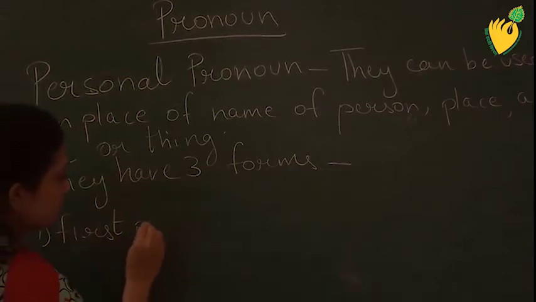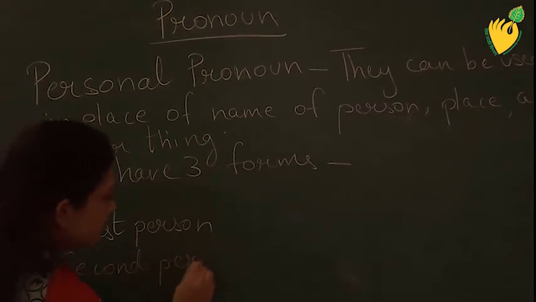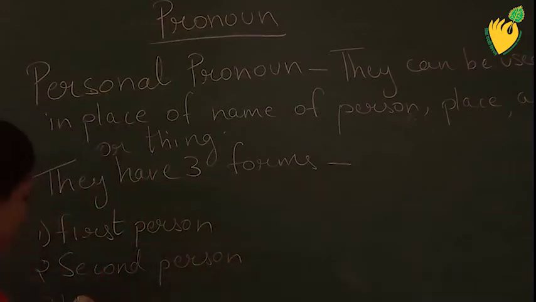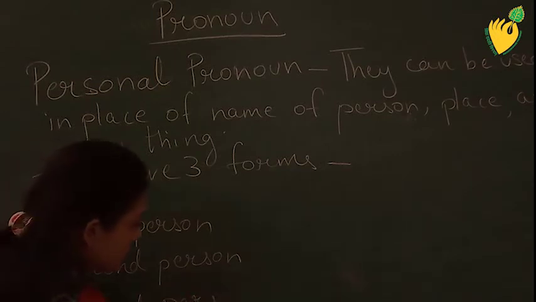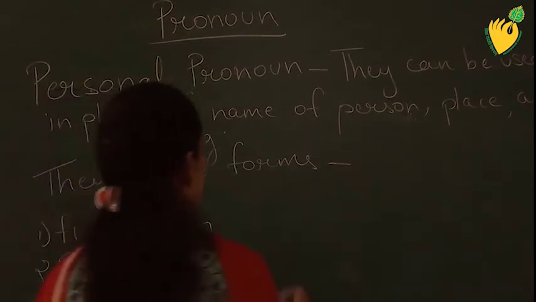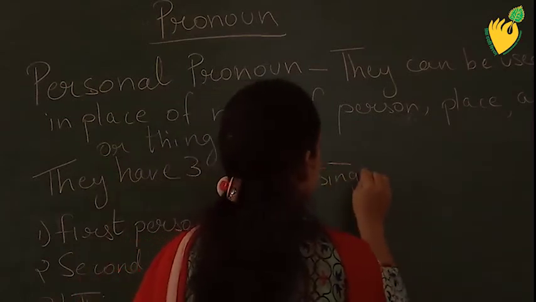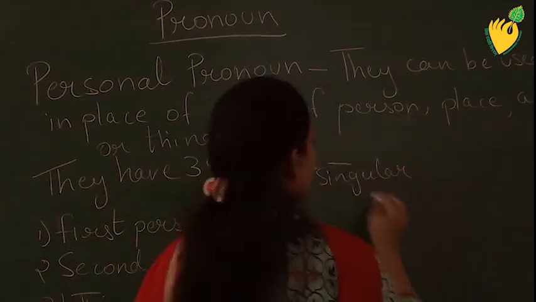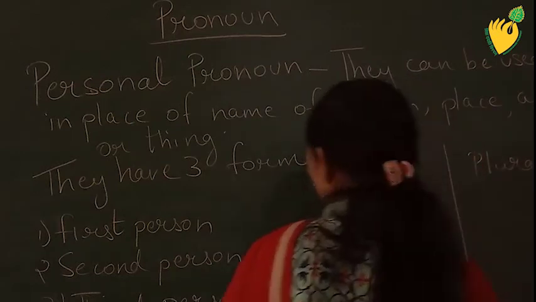First person, second person, third person. Okay, I will show you how. Singular, and this is your plural.